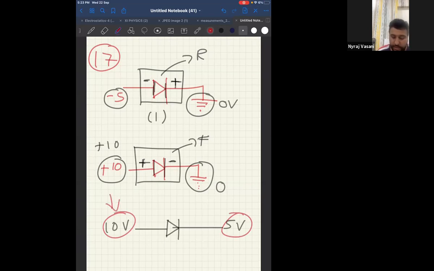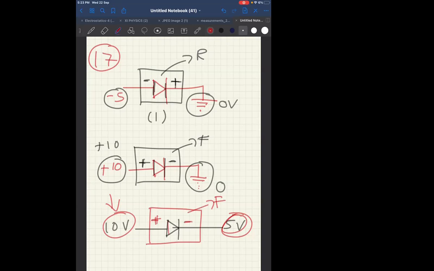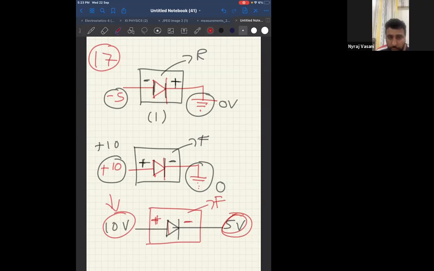10 volt is higher. Therefore, this will be given positive, this will be given negative, 5 volt. Therefore, tell me, what will be the answer over here? Can I say this is also forward biased? Because P is connected to positive and N is connected to negative. Yes. Therefore, circuit 1 is reverse biased, circuit 2 is forward biased.